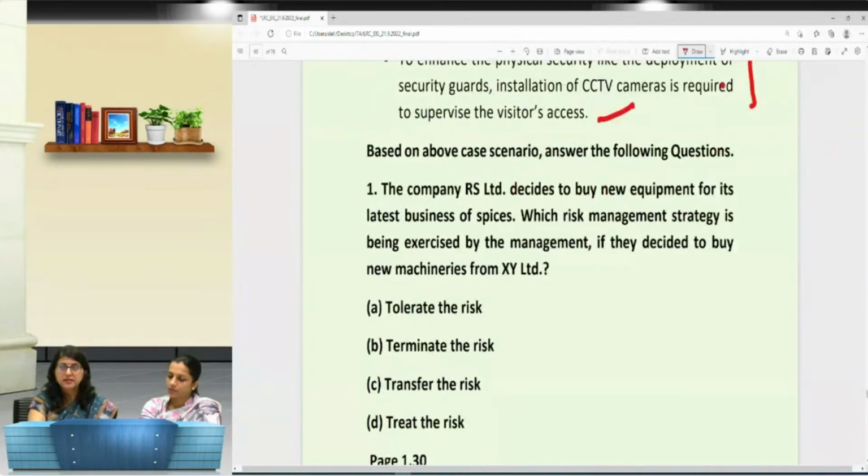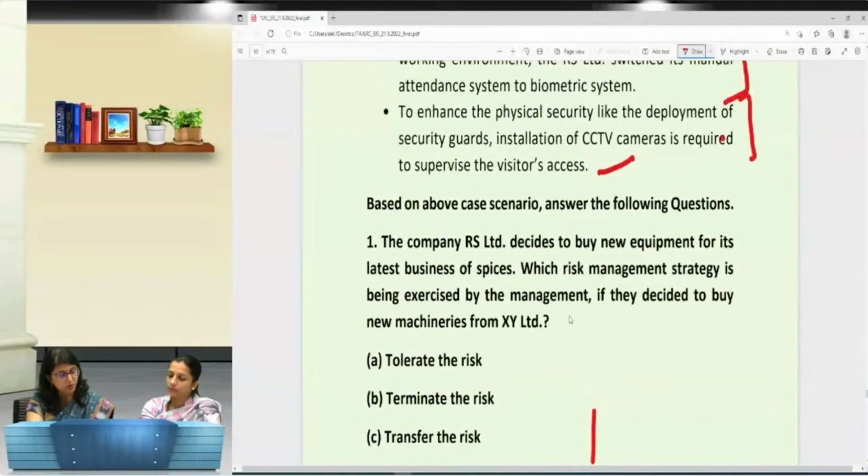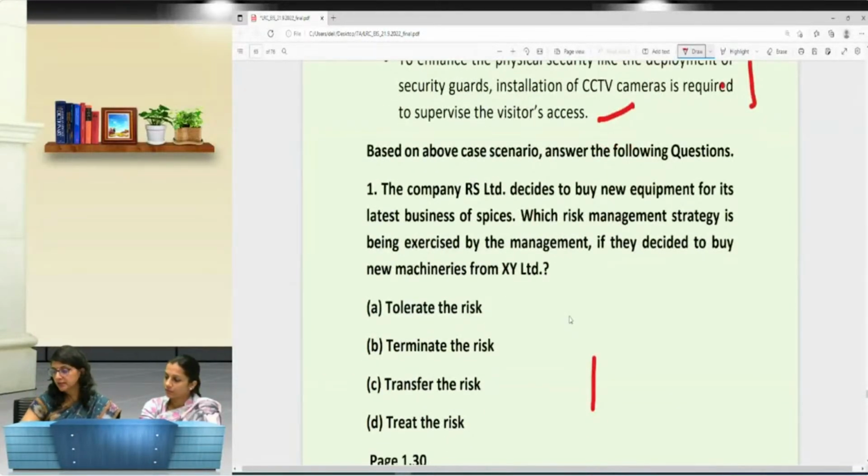Now these types of questions that are there, they have already been discussed. We have already discussed in length about this risk management. तो पहला question करते हैं and we will not discuss the answer. आप मुझे बताएंगे what shall be the answer. Ma'am, can you read the question for me?